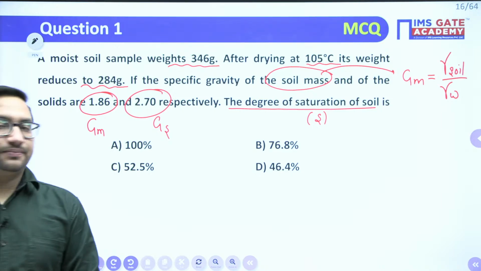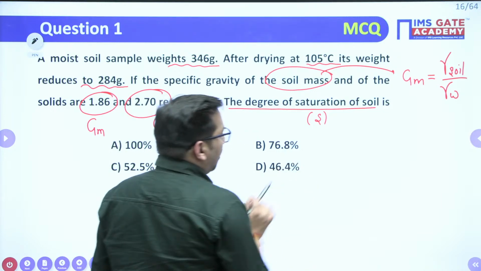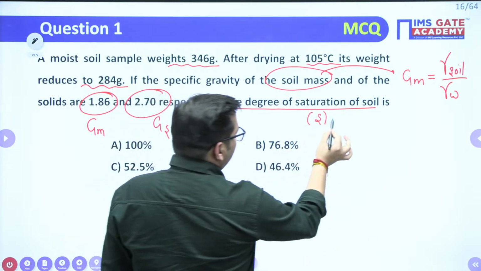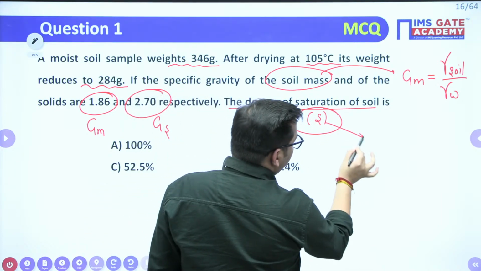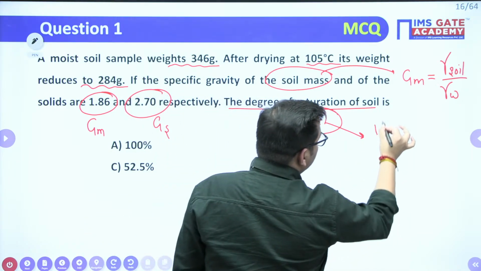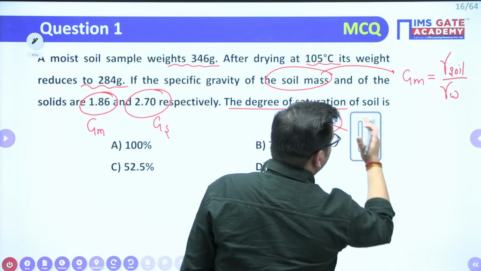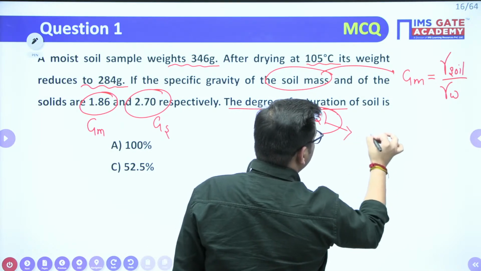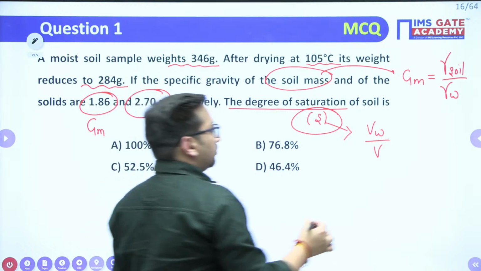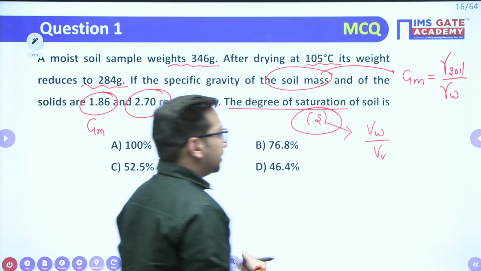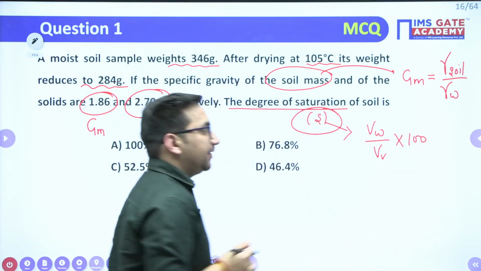Okay. Now try to see how we can proceed. What we need to find out is the degree of saturation. We know that for the degree of saturation we need the volume of water upon the volume of voids, right? We need it in percentage, so multiply by 100.